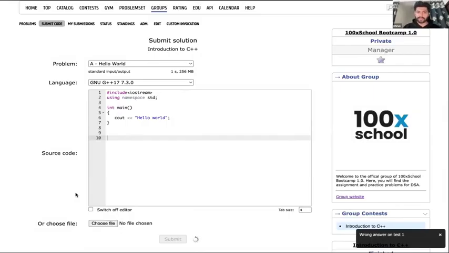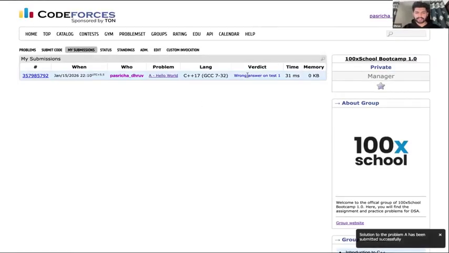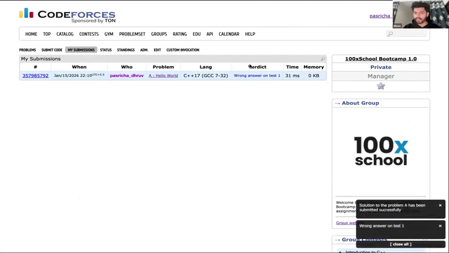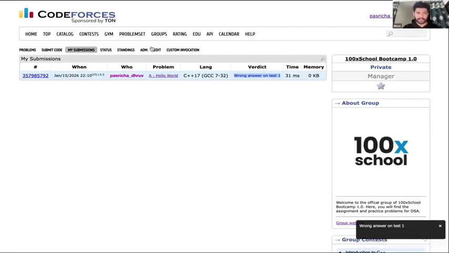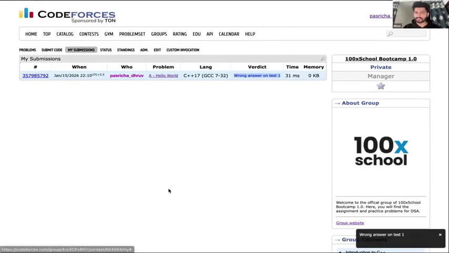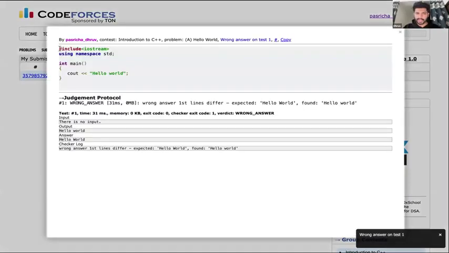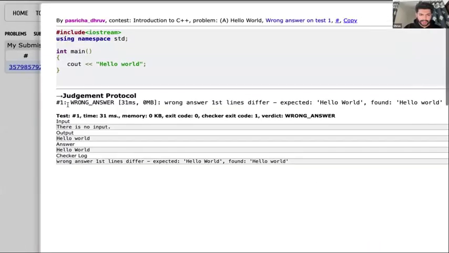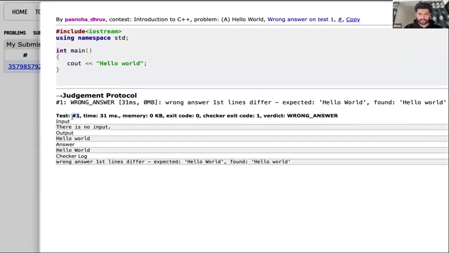So once you click on submit, you will get a verdict on whether your solution is correct or not. If you see, I'm getting wrong answer on test 1. To see what was wrong, you can click here on your submission. This will display your code and tell you your code failed on test 1. What are these tests? I'll tell you in a few minutes.